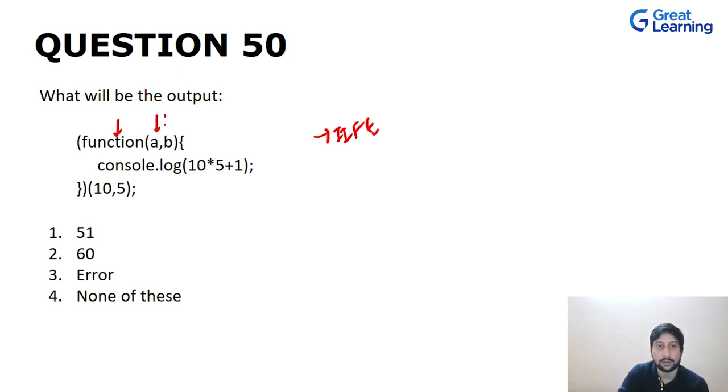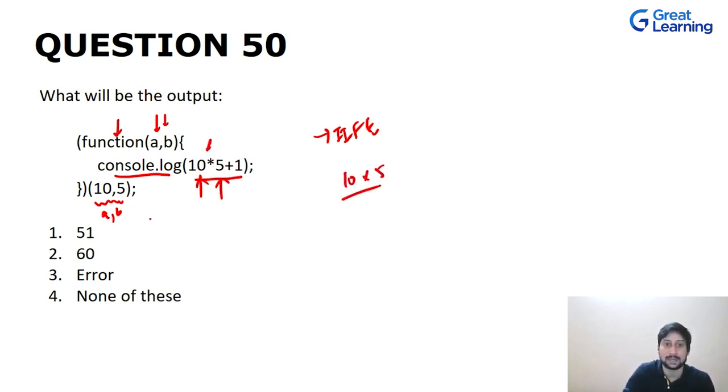Now it is having two arguments, a and b, and as you can see, at the time we are calling it, this is the syntax, and we are passing in two arguments, this is a, this is b. Then we are just printing out this message, and we are multiplying and adding 1 to it. Since multiplication has higher precedence, it will execute first. That means 10 into 5 will be executed first, and then we are adding it to 1. So in this case, the output will be 51.